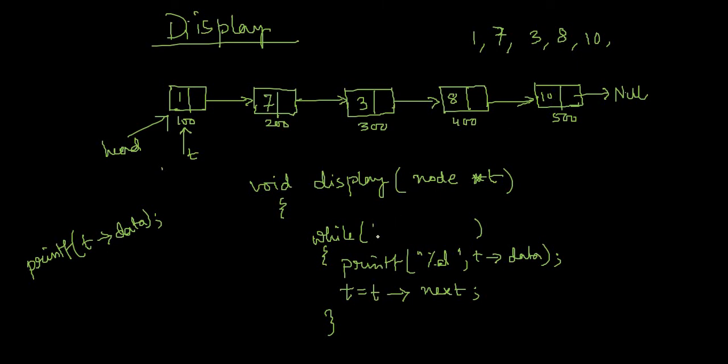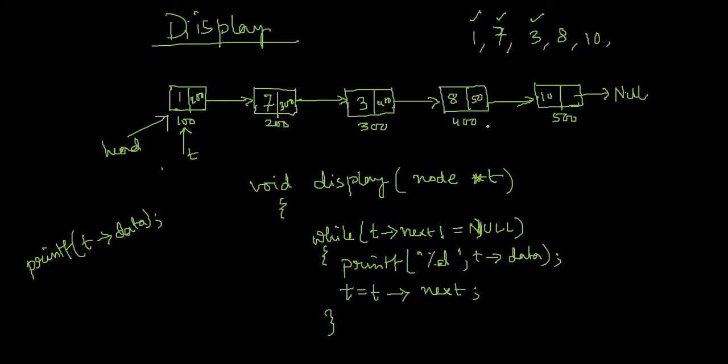So if you write, as it was in the last case, T next not equal to null, then what will happen? You see, this part contains 200, so next is not equal to null. So it will be printed. This part contains 300, not equal to null. Next, 7 will be printed. So 1 is printed, 7 is printed. Then T equal to T next. So T comes here, it contains 400. So T next not equal to null. Again 3 will be printed.